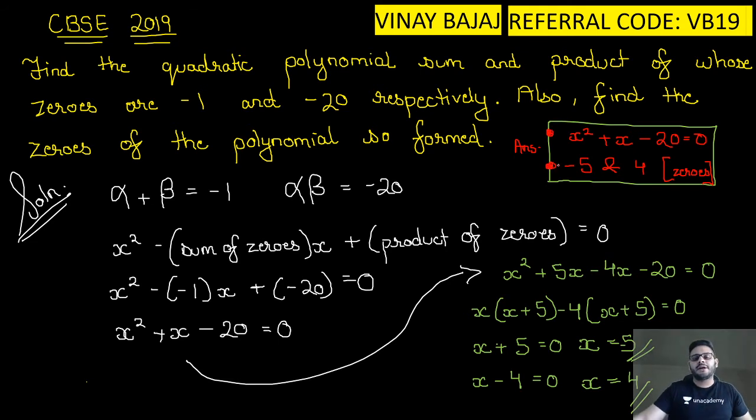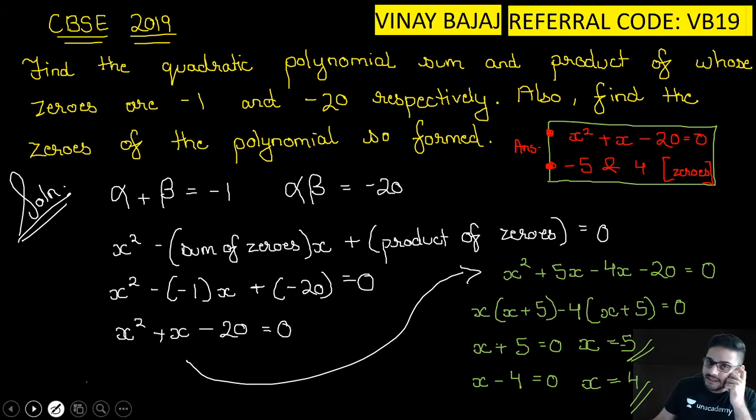Is everyone pretty clear how the sum is to be done? Find the quadratic polynomial, sum and product of whose zeros are minus 1 and minus 20 respectively. Also find the zeros of the polynomial so formed. So let's move on to the next question. 10-15 seconds more on this slide.